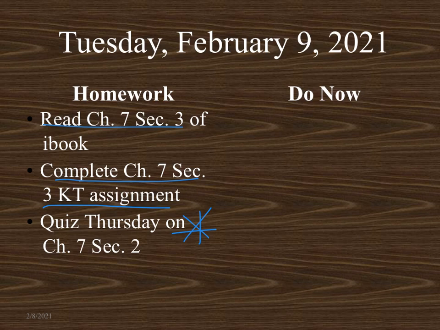Today, there's no do now. We are going to pick up where we left off in the notes. So if you can take out your iPad, if you don't have it out already, open up to Notability and pull up your Greek notes.